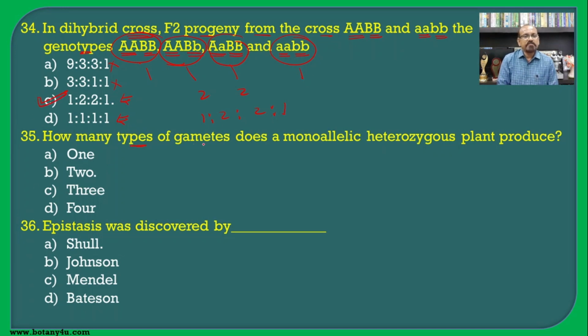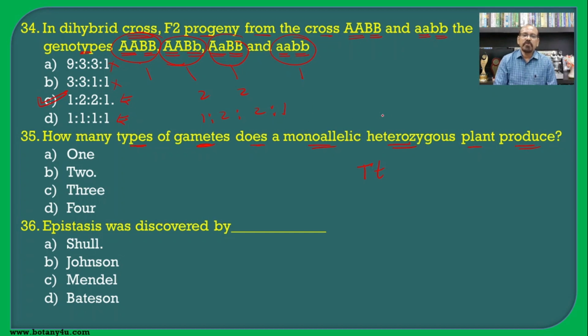How many types of gametes does a monoallelic heterozygous plant produce? Monoallelic means a single pair of alleles, for example capital T, capital T, or small t, small t. But when heterozygous, one is capital and the other is small.